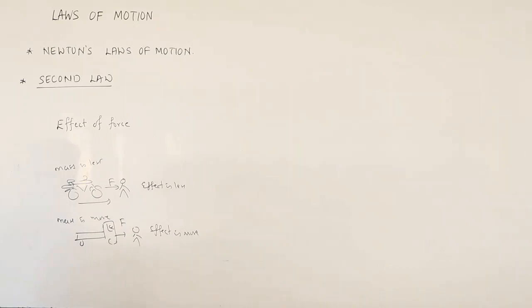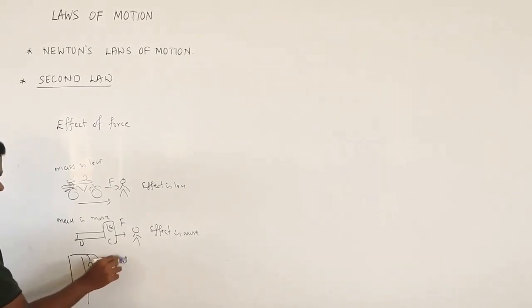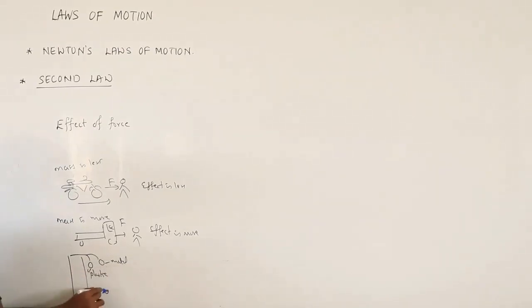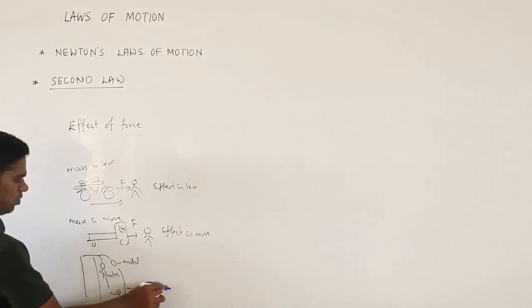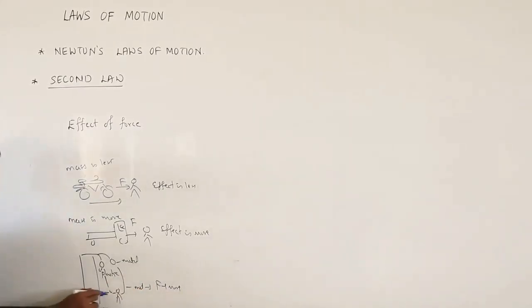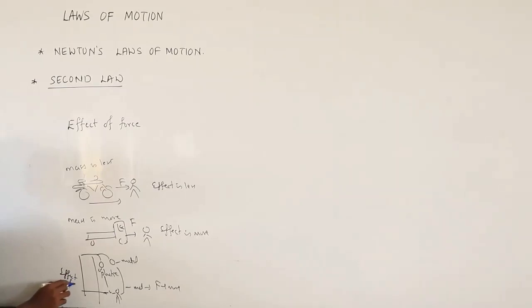Similarly, if you are standing on a building and two balls are dropped from here, one is lightweight and one is heavy. Say one is of metal, one is of some plastic. So what will happen if you are standing over here? You will catch both the balls. Which one will hurt you more? The metal will hurt you more, because the effect of force is more. Here the effect of force is less.